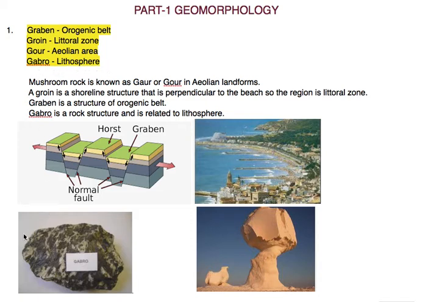Here is a sample of gabbro. It is a type of rock. There are different kinds of rocks and they have various properties. Gabbro has different properties from marble or granite. So gabbro is related to lithosphere.